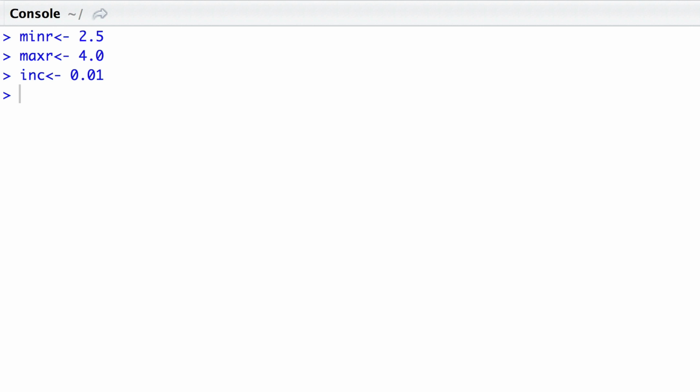So now we can go ahead and make a vector called r containing these r values. So we'll create a sequence from the min r to the max r in increments specified by the inc variable. Good, so now we have the r values covered and we can move on to the time component.